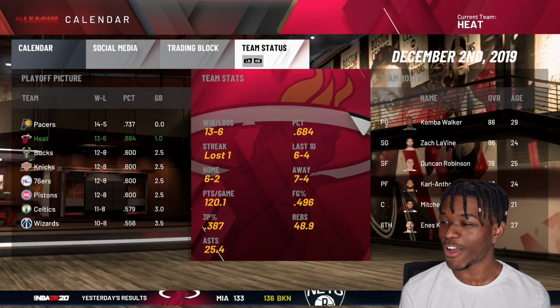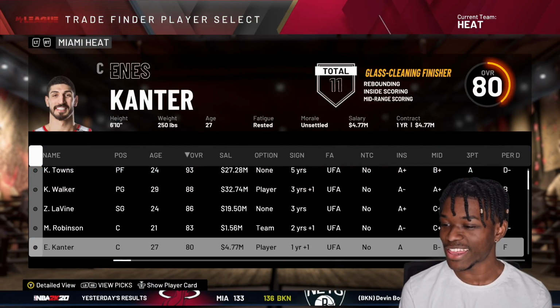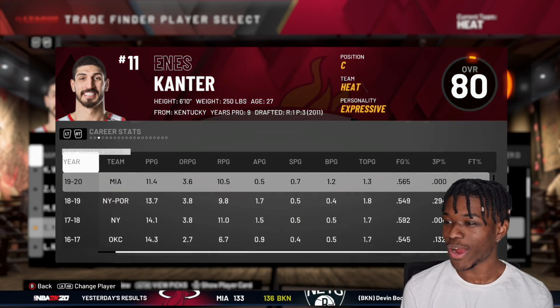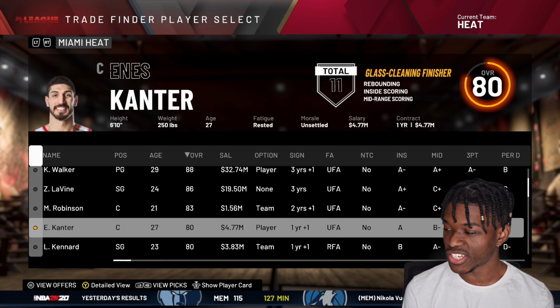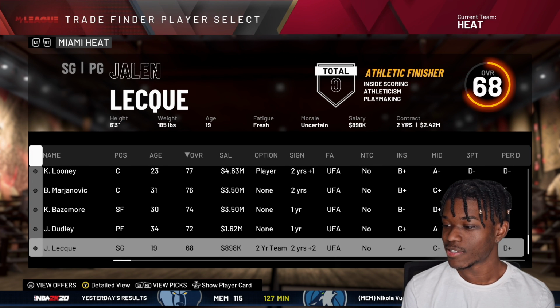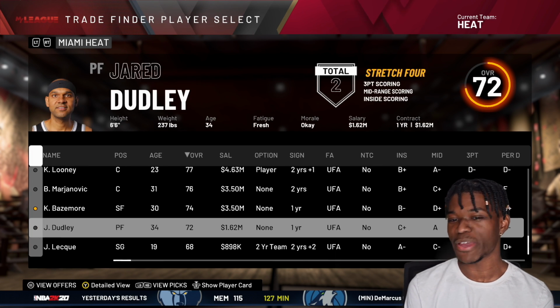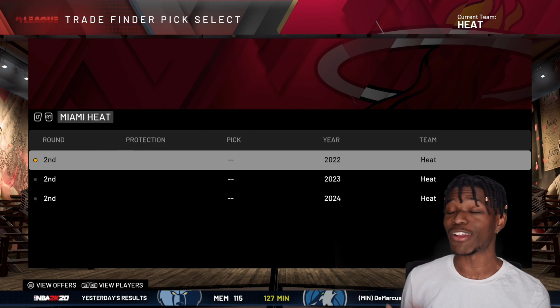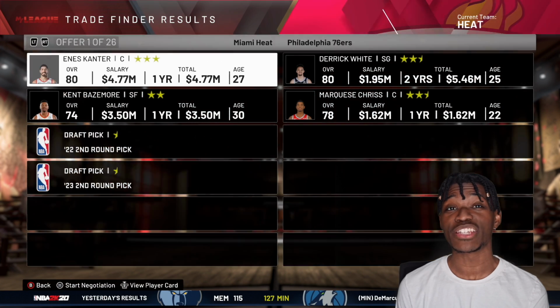Oh, man. I feel like I've already made so many trades that I'm running out of things to do. I guess we'll try to see what Enes Kanter's worth. He's having a good season. And we don't have that many contracts attached to it. Ken Bazemore, who we just got, and a second-round pick. I don't even know at this point. We're just trying to see what's up.